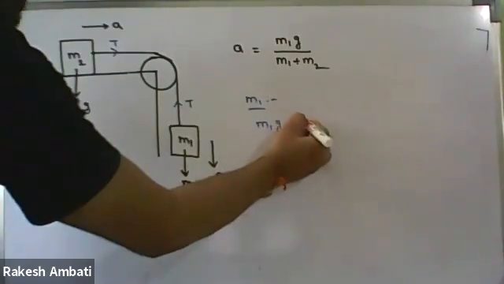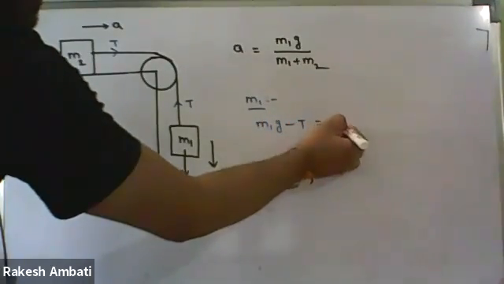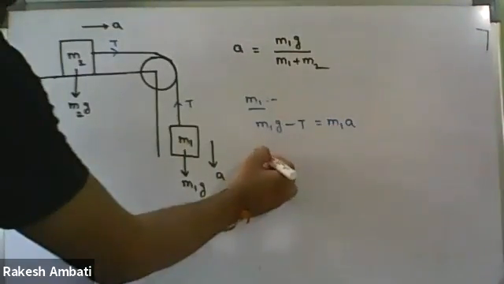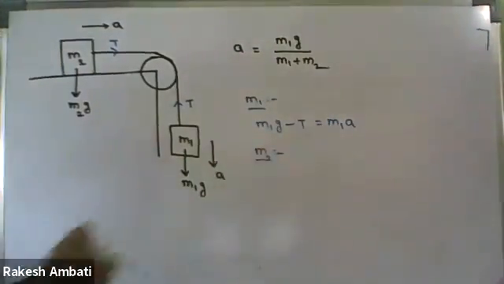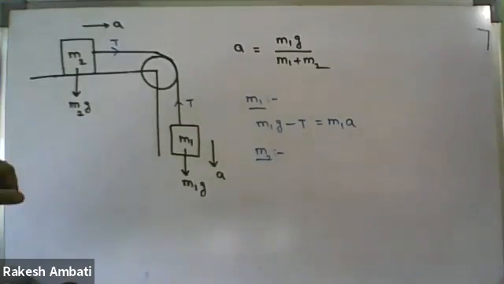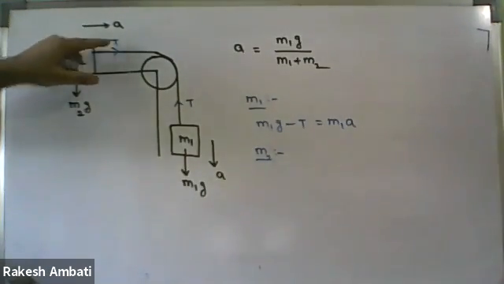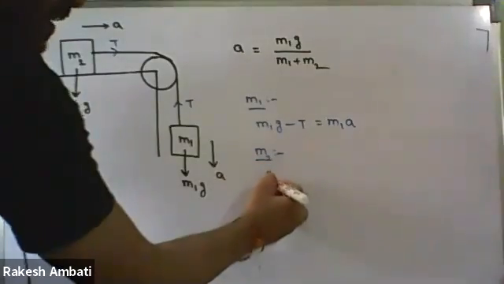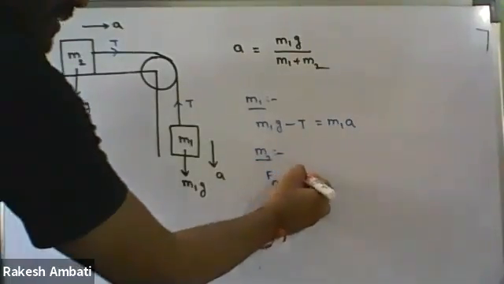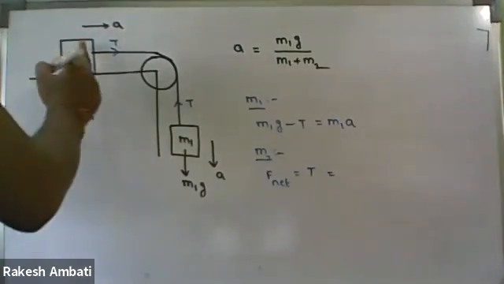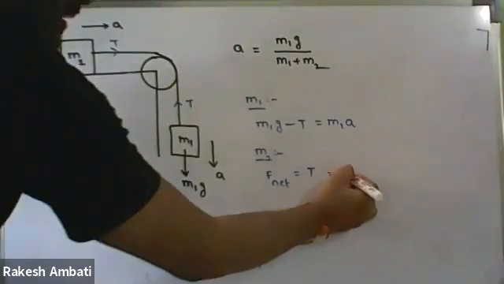Resultant force means mass into acceleration, so M1a. In the case of the block M2, how many driving forces are present? One, that is tension force. So the resultant force is only T. Resultant force means mass into acceleration, that is M2a.